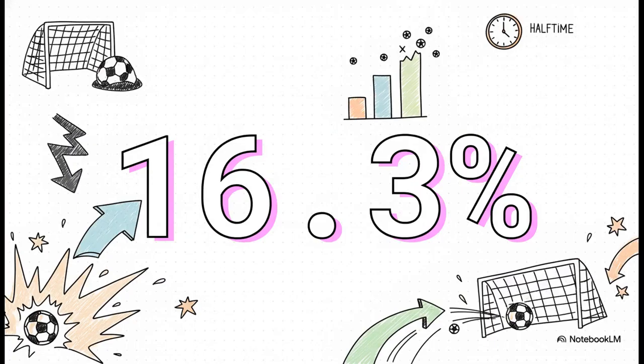And get this, here's a crazy stat that shows you just how much real-time info matters. If one of the games we picked is still 0-0 at halftime, the chance of it finishing with 3 or more goals absolutely plummets, all the way down to just 16.3%. That's a massive drop. But if there's an early goal, those chances shoot way up because it tells you the game is open and playing out just like the data said it would.